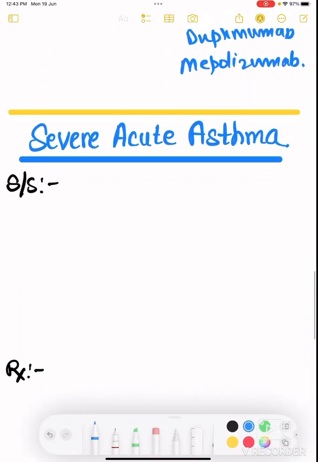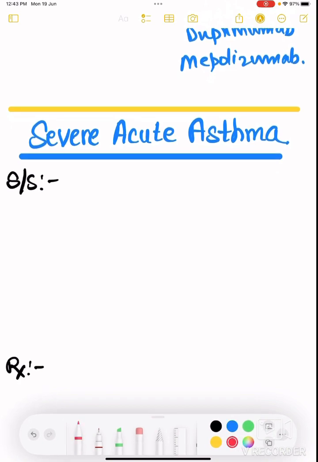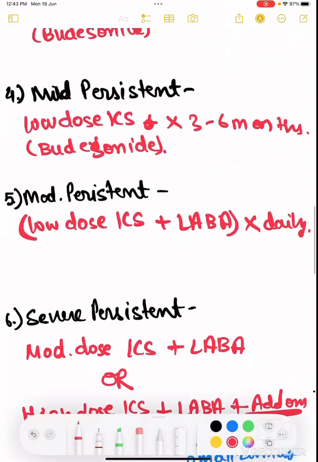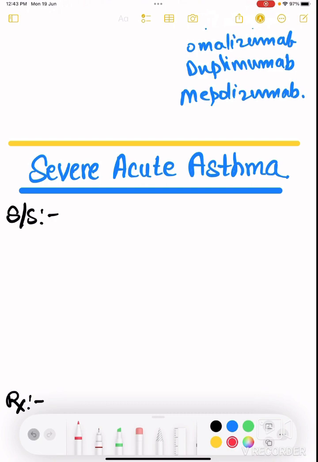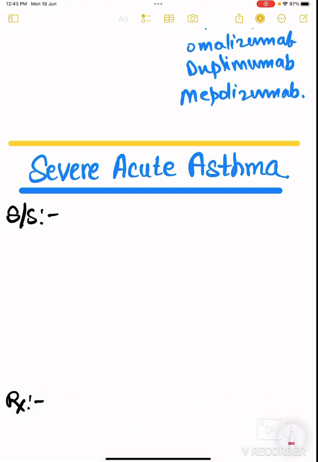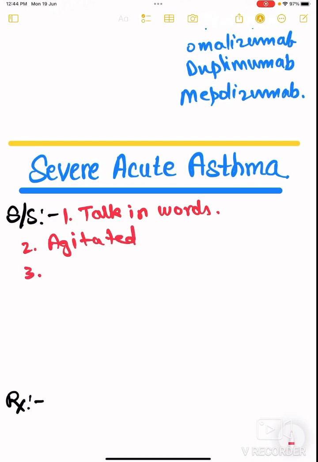Now coming to severe acute asthma, it is a very important topic and you have to learn it by heart. Generally questions are asked from severe acute asthma. The above part is not very much asked. So what are the signs and symptoms of severe acute asthma? How will you know that the question stem or the patient is presenting with severe acute asthma? First, the patient talks in words; the patient will not be able to talk in statements. The patient will be agitated. The patient may also sit in a tripod position.